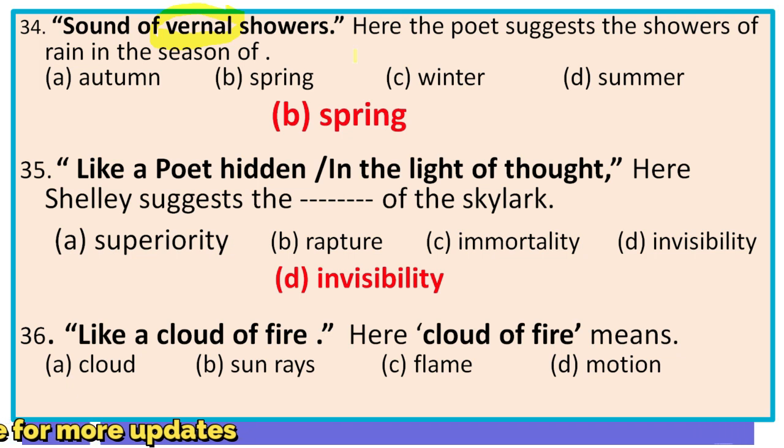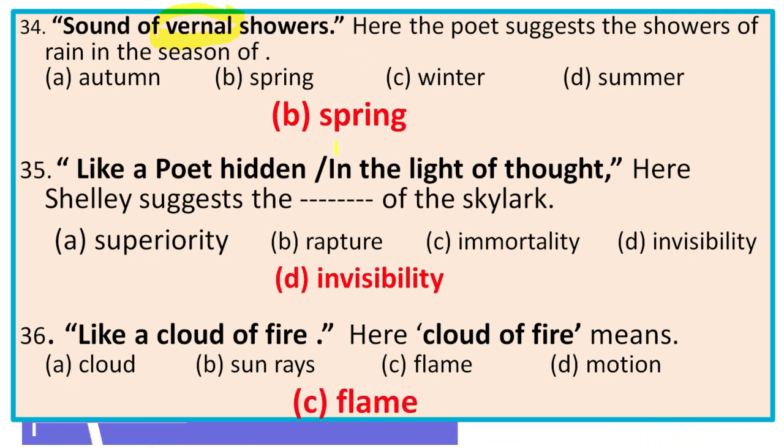So here cloud of fire means cloud, sun rays, flame, motion. Cloud of fire actually means flame or smoke. So the right option is C, flame. Like a cloud of fire. Cloud of fire equals flame, and the bird flies upward like flame or smoke or cloud of fire.